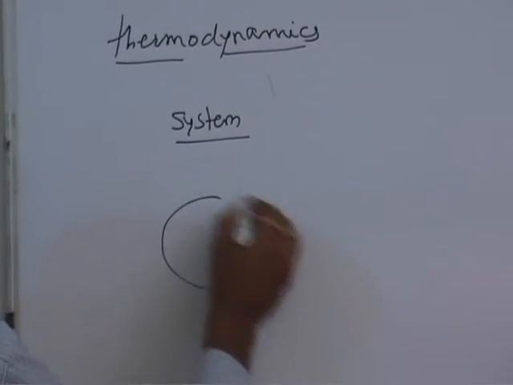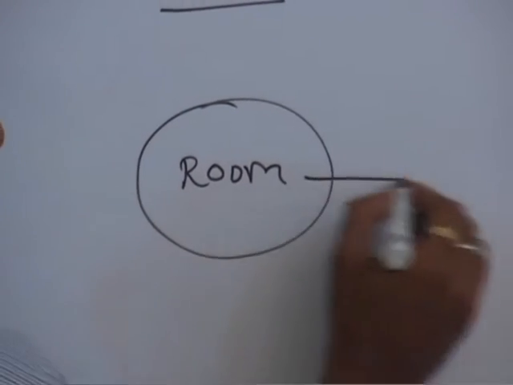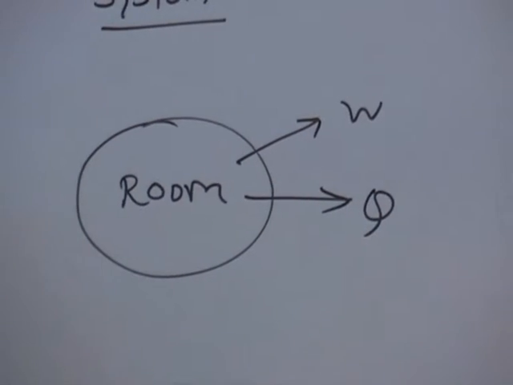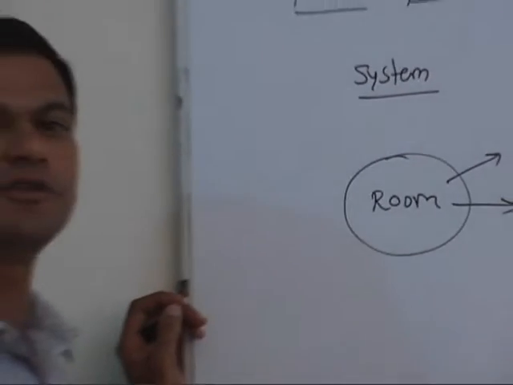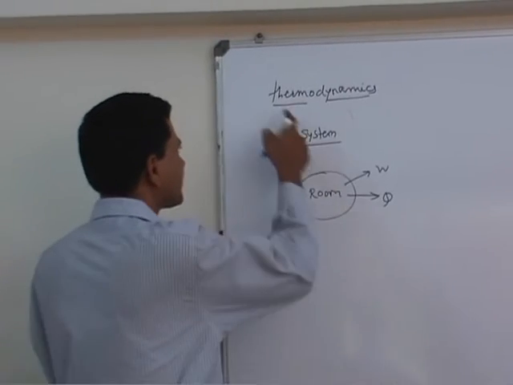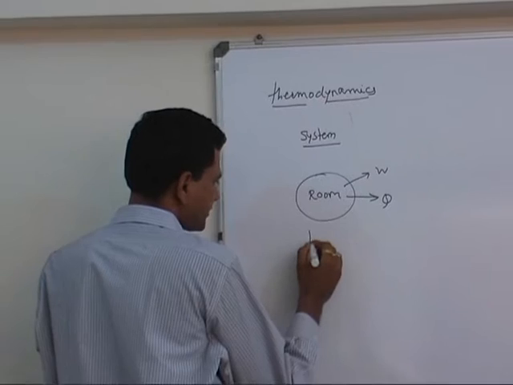Suppose we consider this room. This room is our system. Then in thermodynamics we study whatever energy interactions are taking place, whether it is heat or work, from the rest of the surroundings and into this room. This is called thermodynamics. Another word that comes into the definition of thermodynamics is heat.